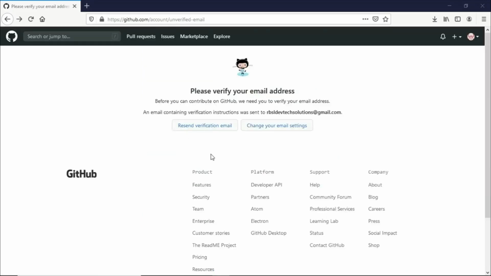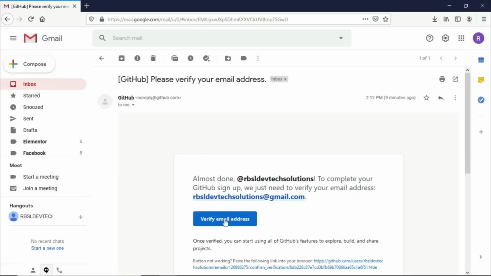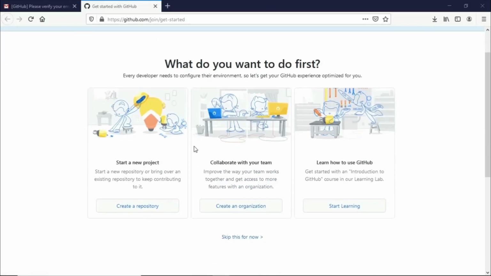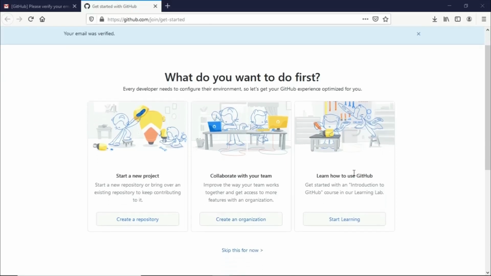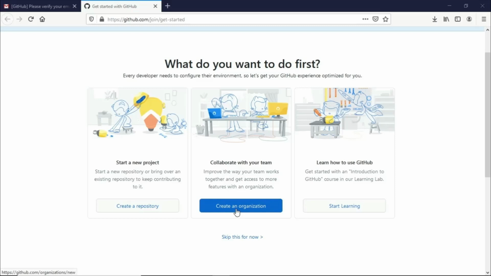now it's telling us to go and verify our account. So let's go to our email here. Let me just open my email account here and verify our email address. Now you would see it's asking us what we would want to first do. Do we want to collaborate with our team? Do we want to start a new project or learn how to use GitHub? So if you're perfectly new with the GitHub platform or this website, I would suggest that you go and start learning. And you can actually go and create a repository and create an organization. So, but for now, let's go and skip this.